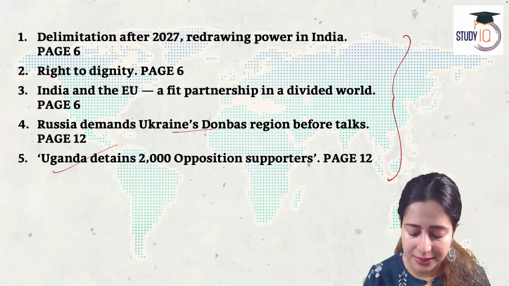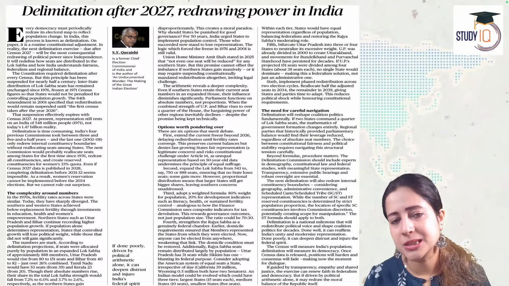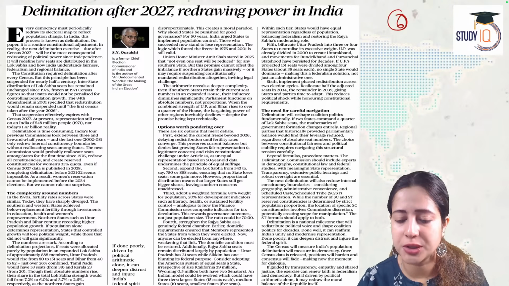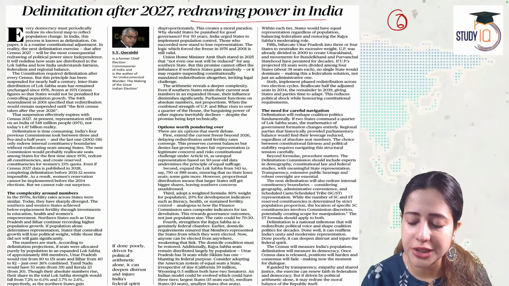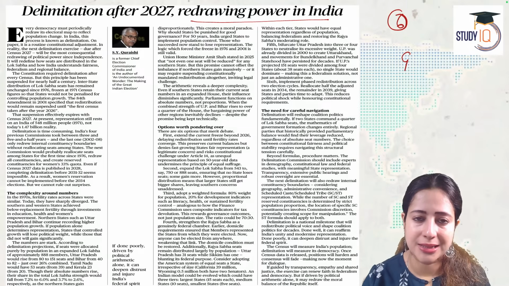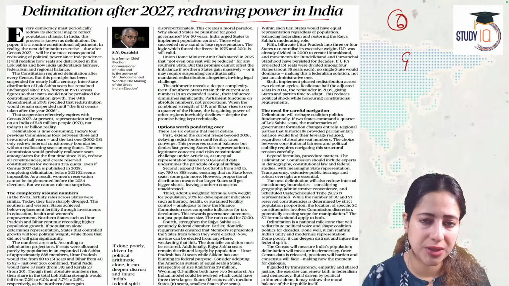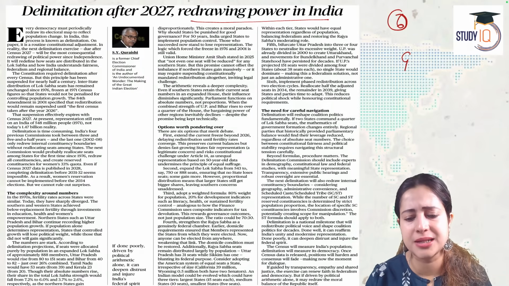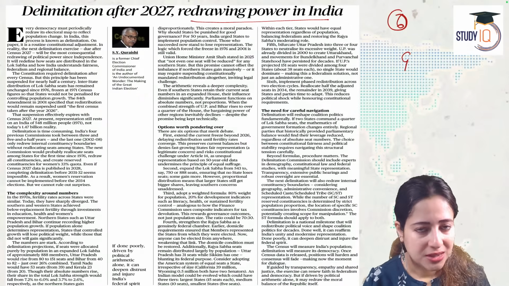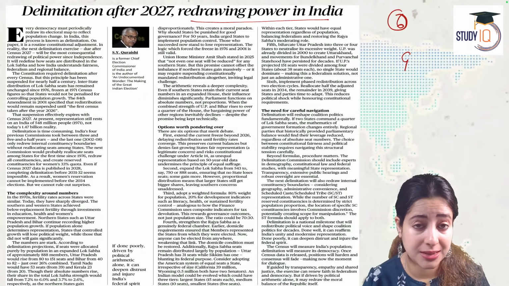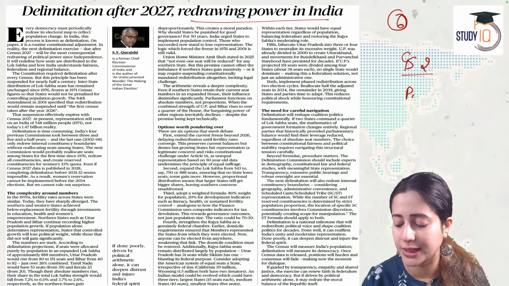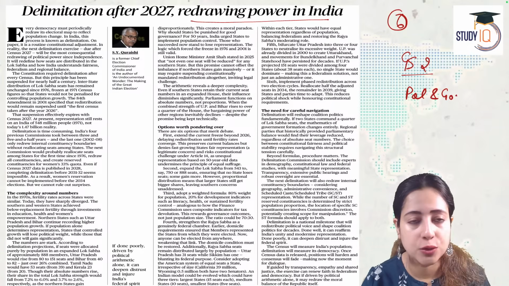Okay. So let me then begin with the first article for the day. That is page number 6, editorial page article. It says delimitation after 2027. Redrawing power in India. Naturally, we are looking at the delimitation exercise. We are looking at the representation of various Indian states at the level of parliament in India. So therefore, which topic of UPSC is being spoken about here? So this is GS paper 2 because we are looking at polity and governance as the UPSC syllabus.